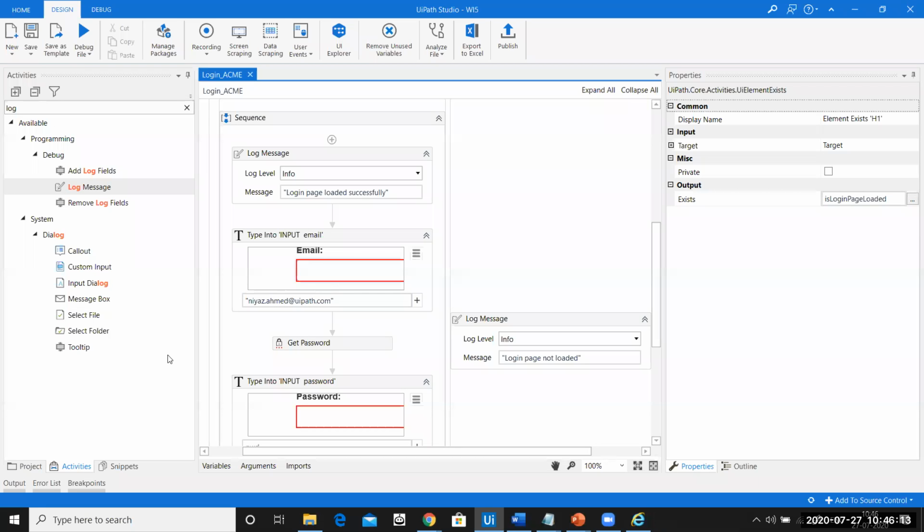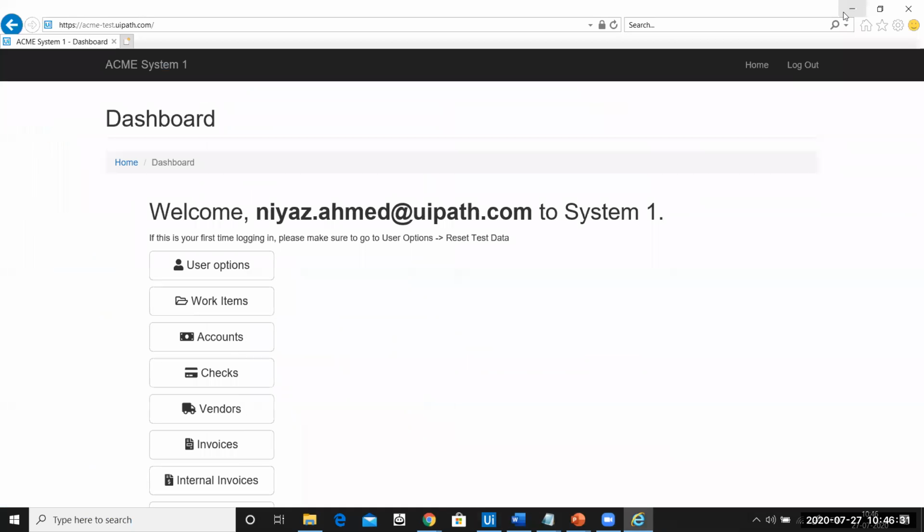Perfect. Now, if you see when the bot was running, the bot was only able to enter the email, enter the password, click on the login button, and then the automation stops. The bot was not able to see if this page was successfully loaded or not. Because when you do a login, you also have to make sure that the login page is loaded successfully or not. So that is also a best practice that you'll have to follow each and every time.